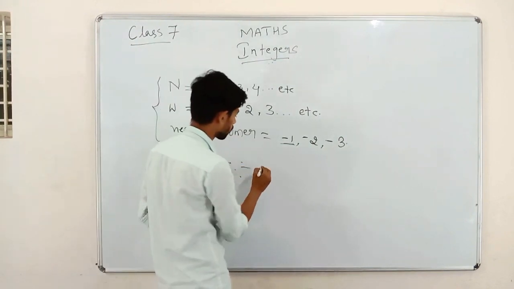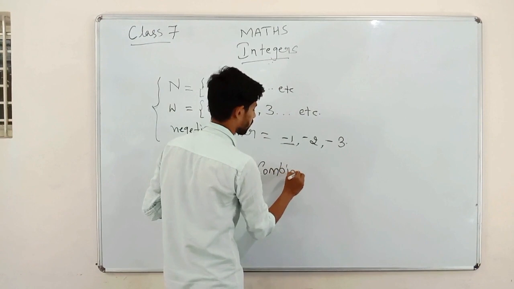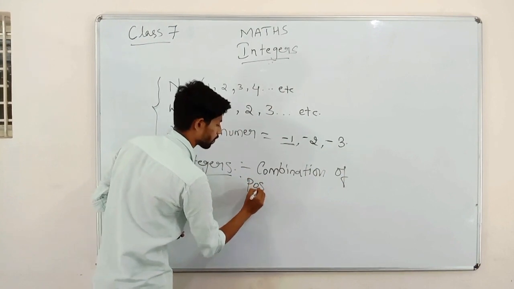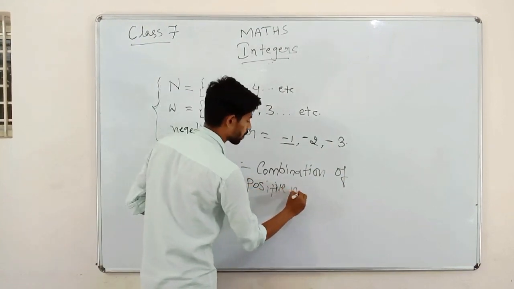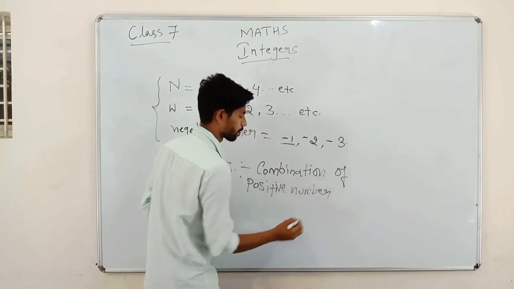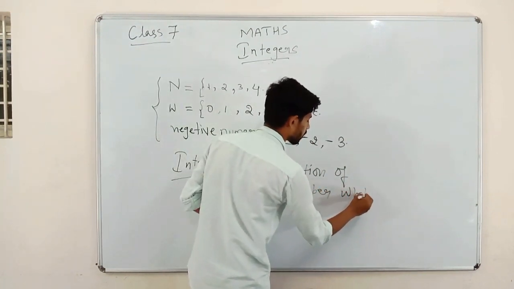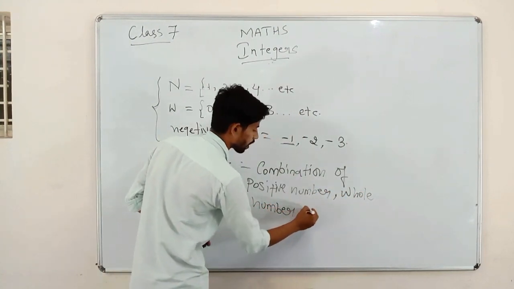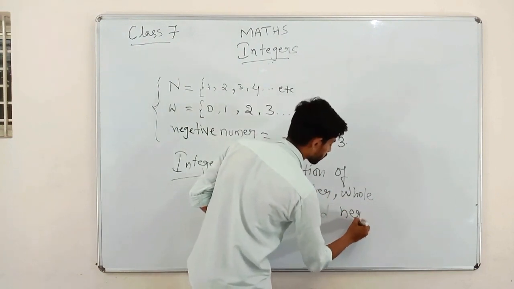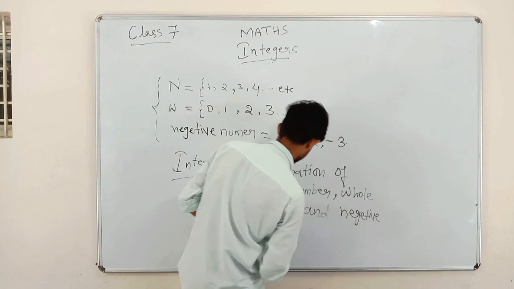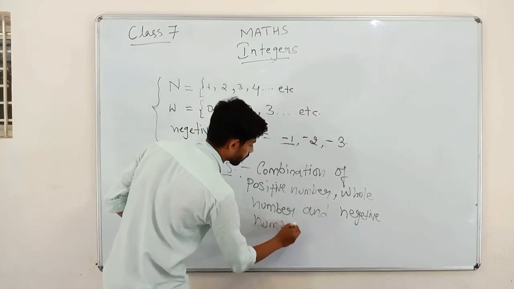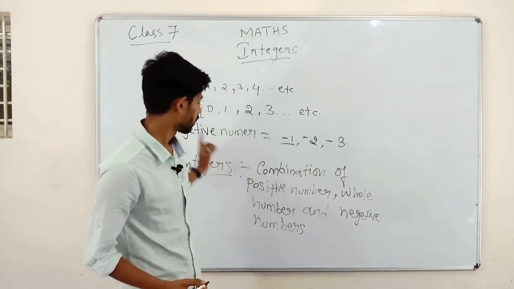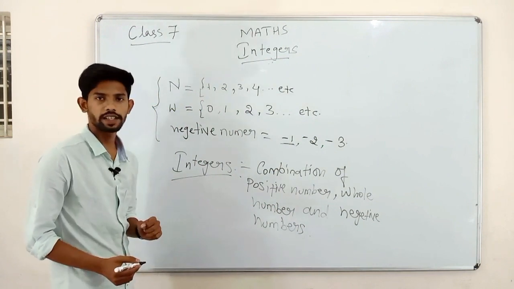Integers are the combination of positive numbers, whole numbers and negative numbers, children.